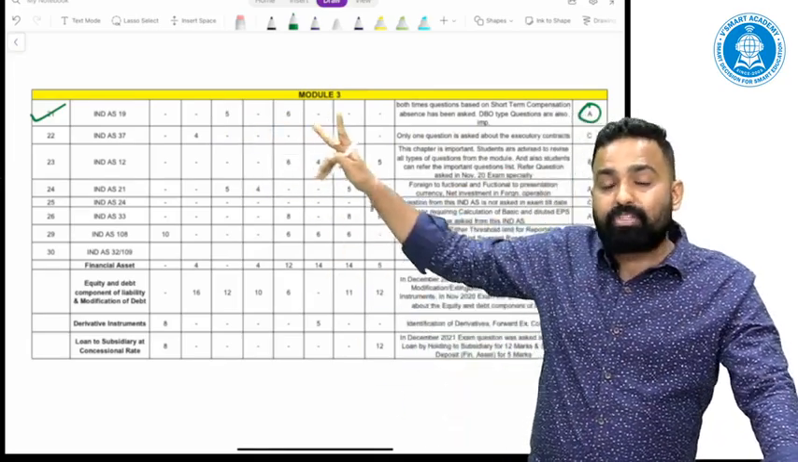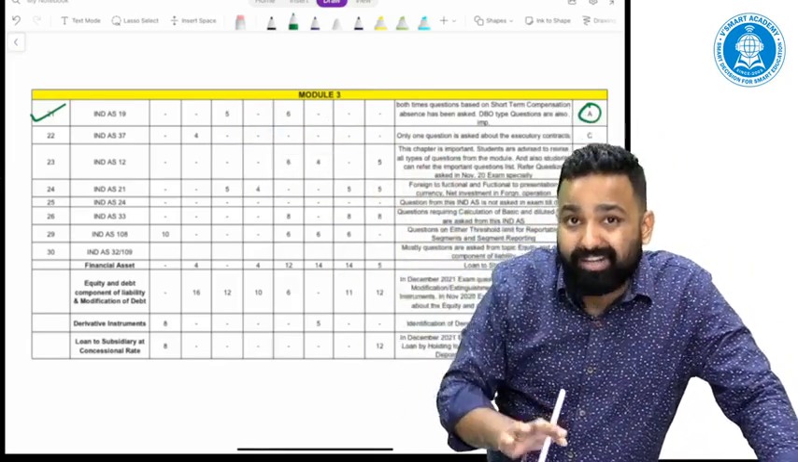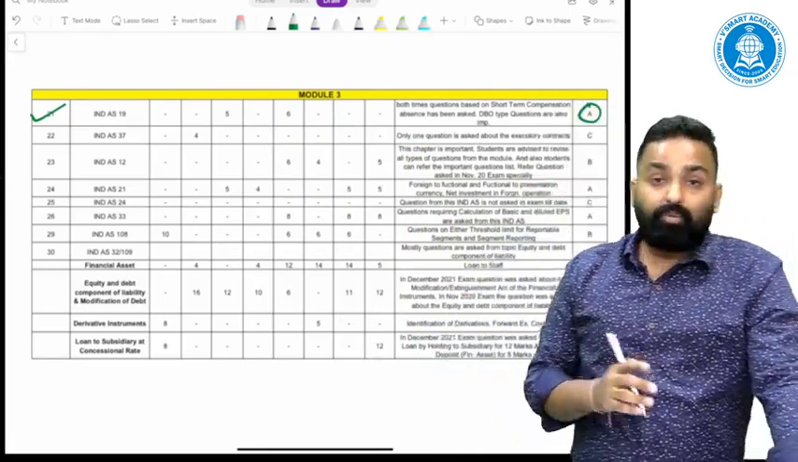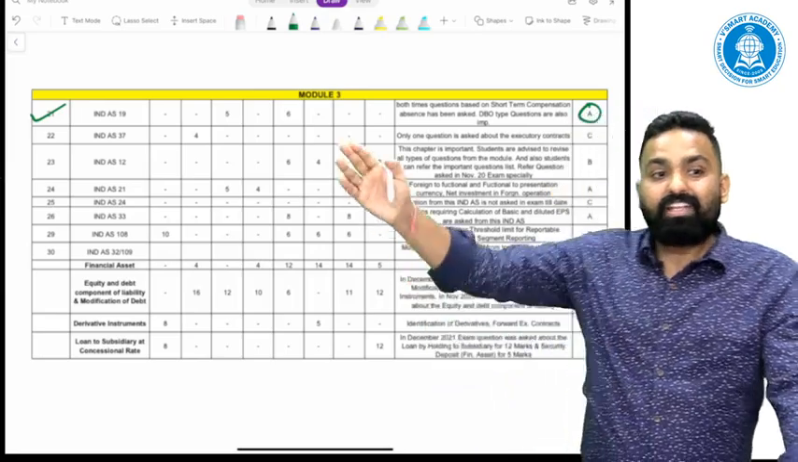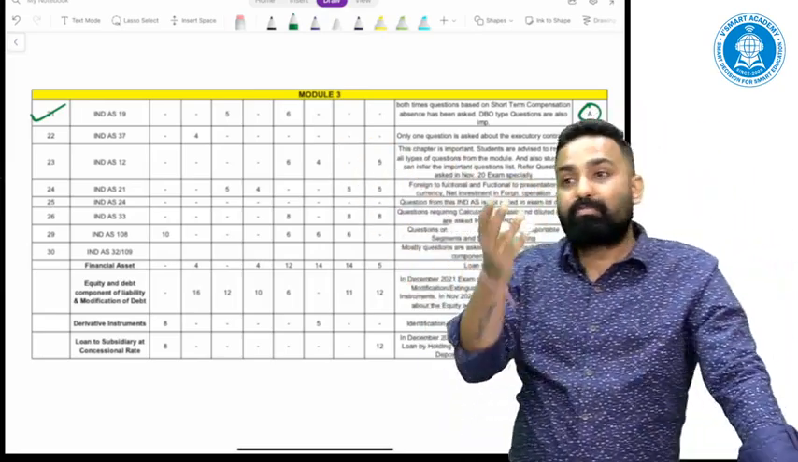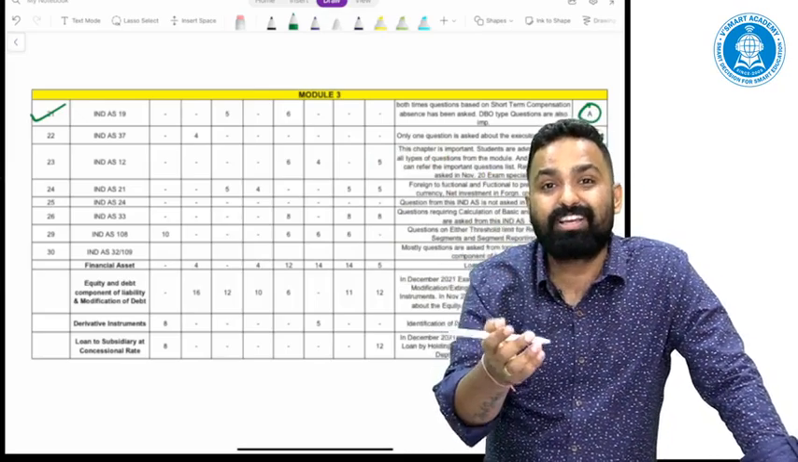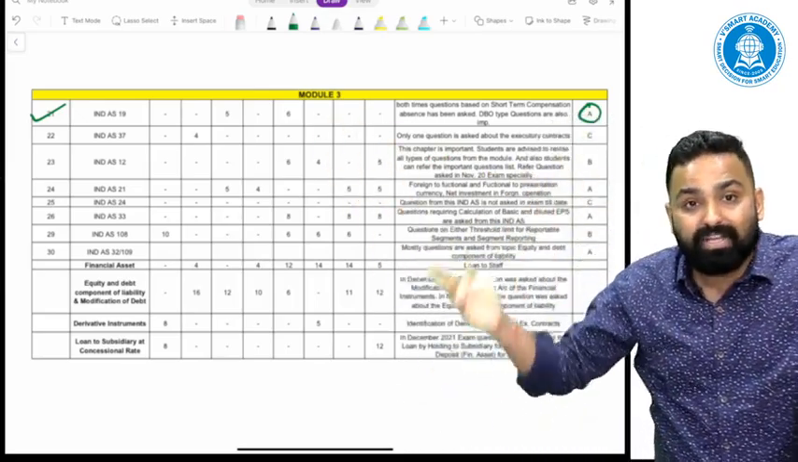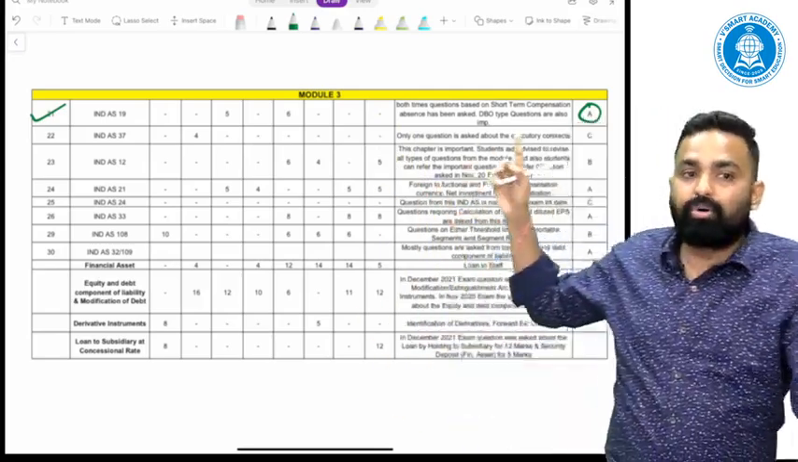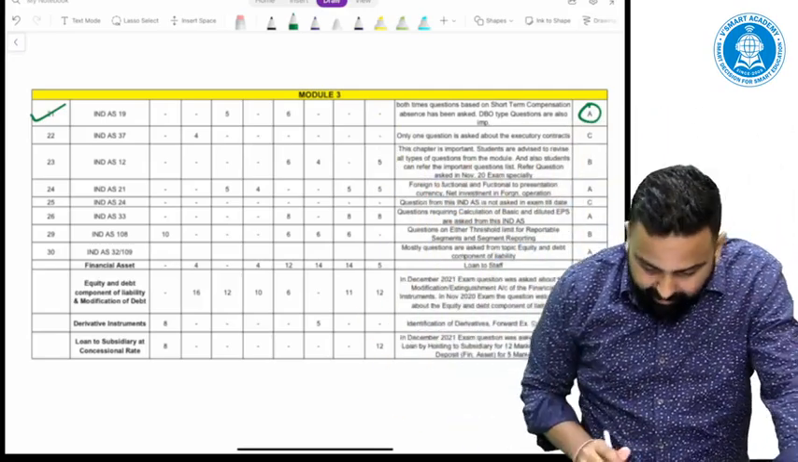Only 2 times the question has been asked in the last 8 attempts, and that too from short-term employee benefits. Very, very interesting thing is they haven't asked any single question from long-term benefit plans, defined benefit obligations. Understood? So that part is very important, and they have not asked. It is very much important. So I must say they can ask this time, May 22.